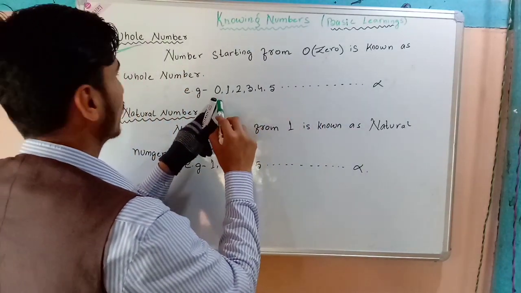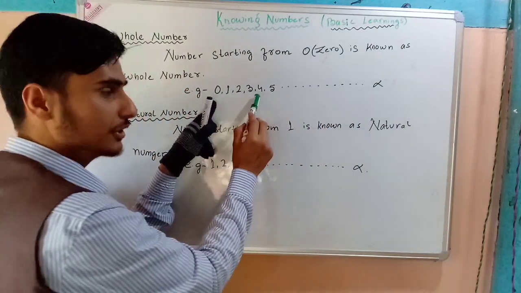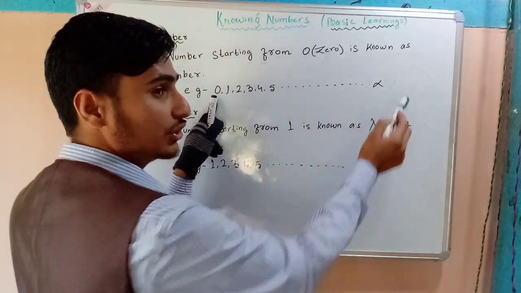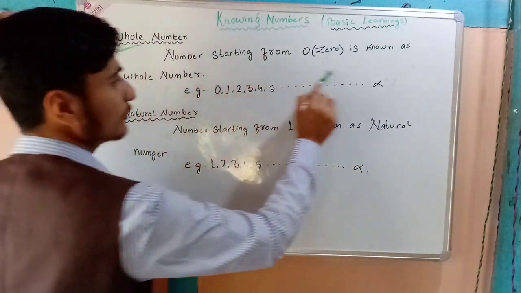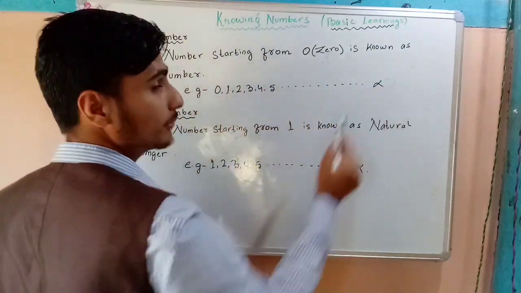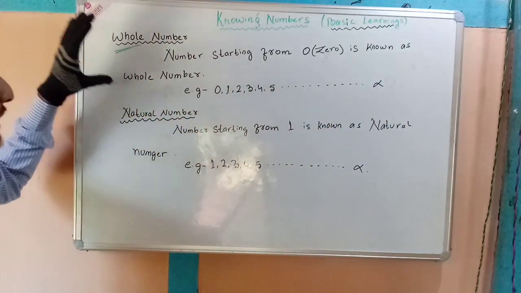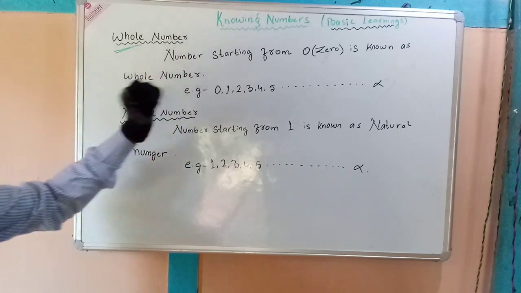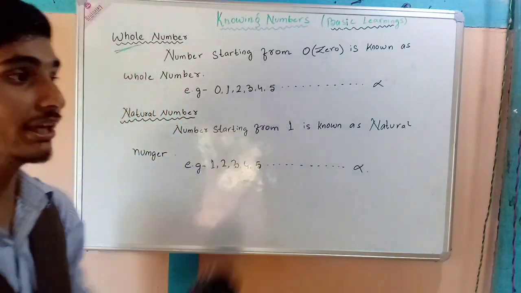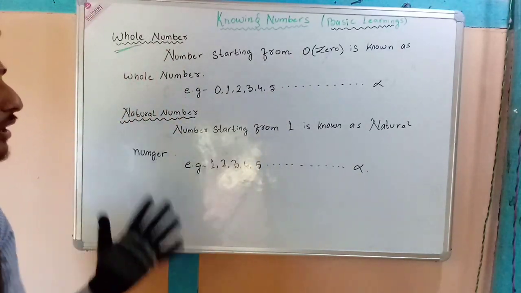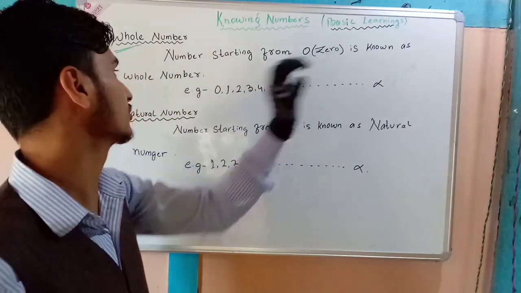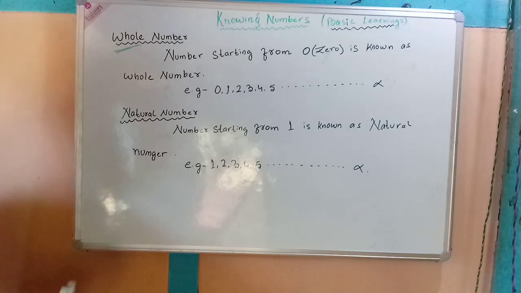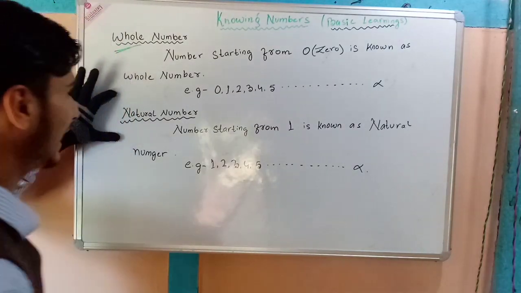For example, 0, 1, 2, 3, 4, 5 and it continues till infinity. All these examples are known as whole numbers. If someone asks you what is a whole number, you can say that a number starting from 0 is known as a whole number.